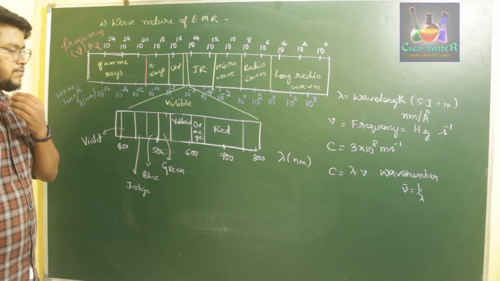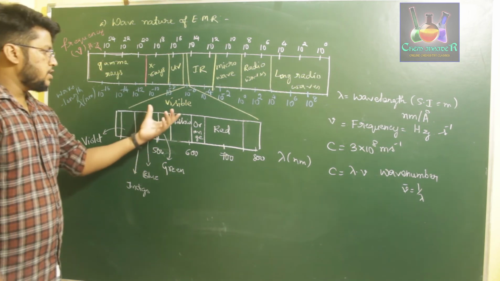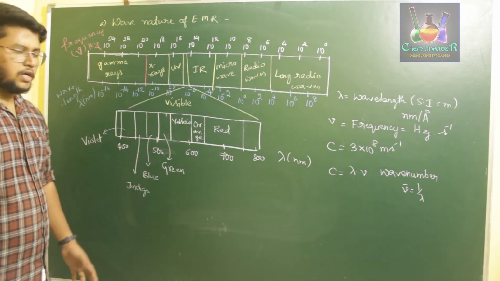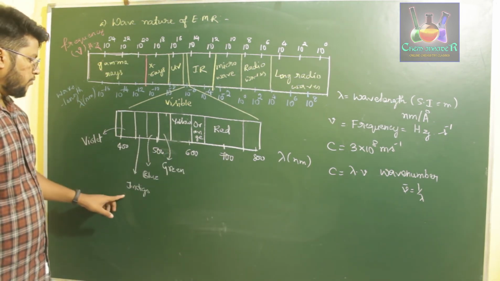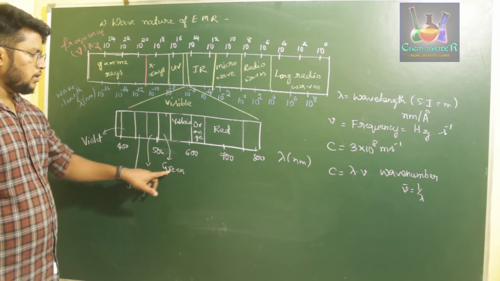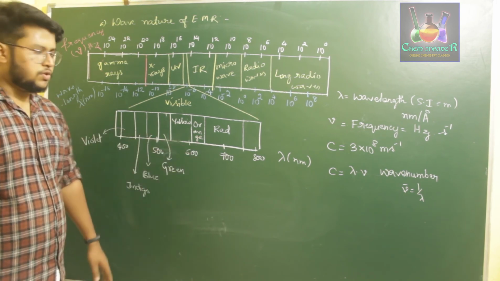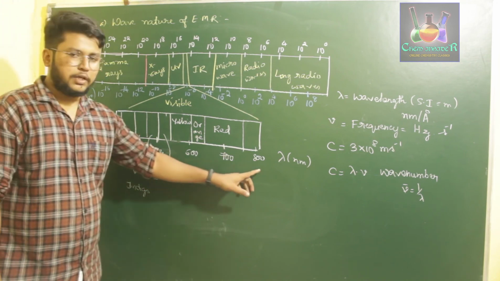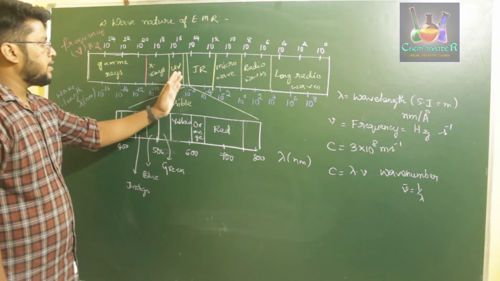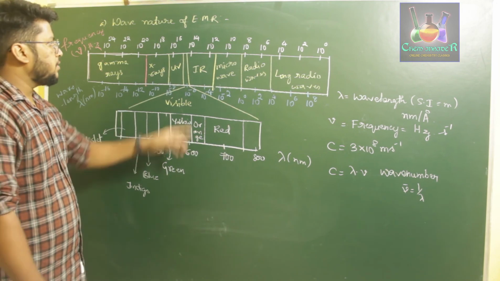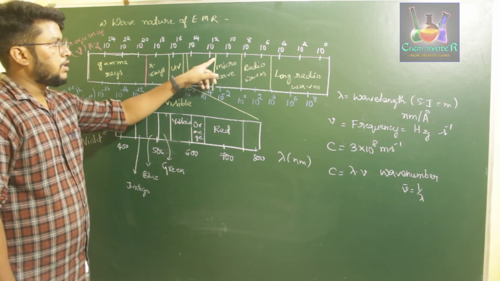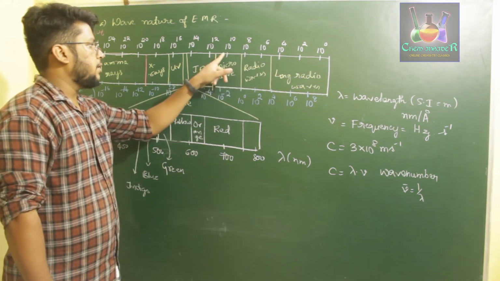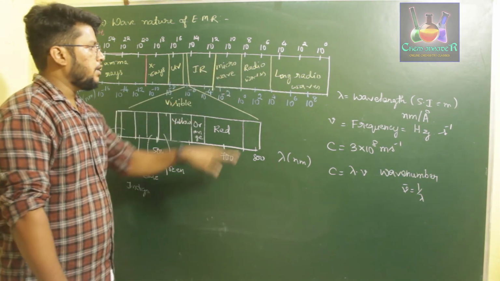So the only region which is visible to the human naked eye is the visible region, which has 7 colors of the rainbow, which we all know. Those are VIBGYOR: violet, indigo, blue, green, yellow, orange, red. It ranges from a wavelength of 400 nanometer to 800 nanometer. After the visible region we have the IR region, then the microwave region, and then radio waves.